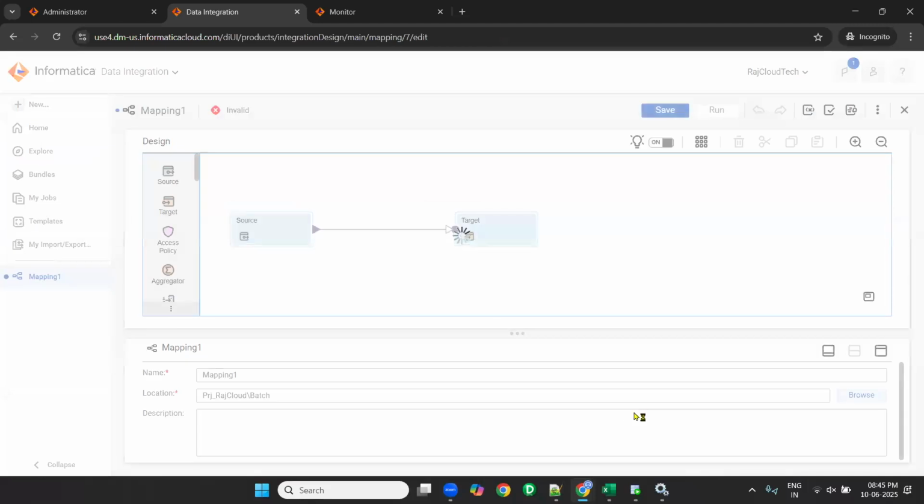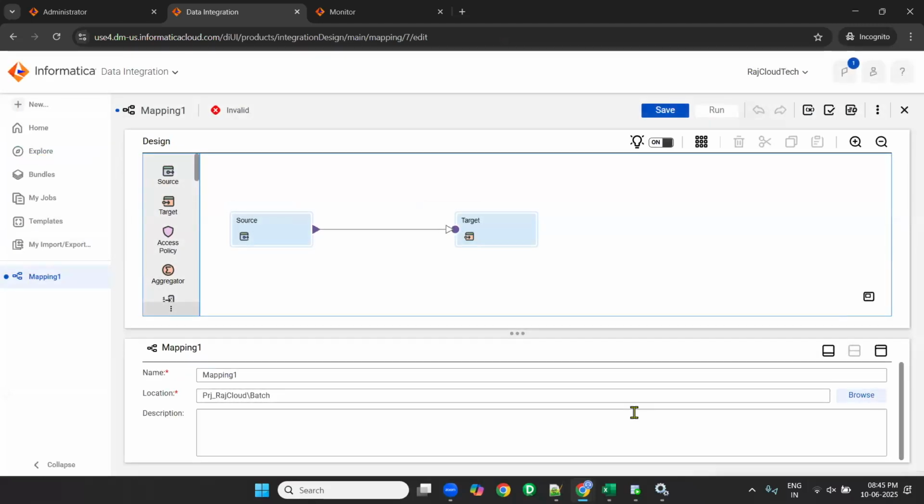When you click on Mappings and Create, it will automatically create a mapping with source and target. But in PowerCenter, when you create a mapping, it will only create a mapping. You need to drag the source and target, correct? But here you don't need to drag it. When you create a mapping, it will directly create a mapping with source and target. Now we need to configure the source and target.